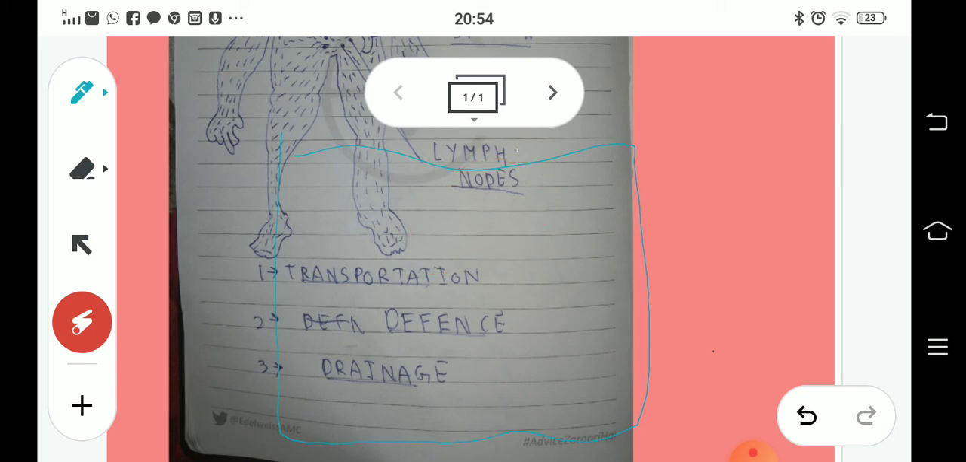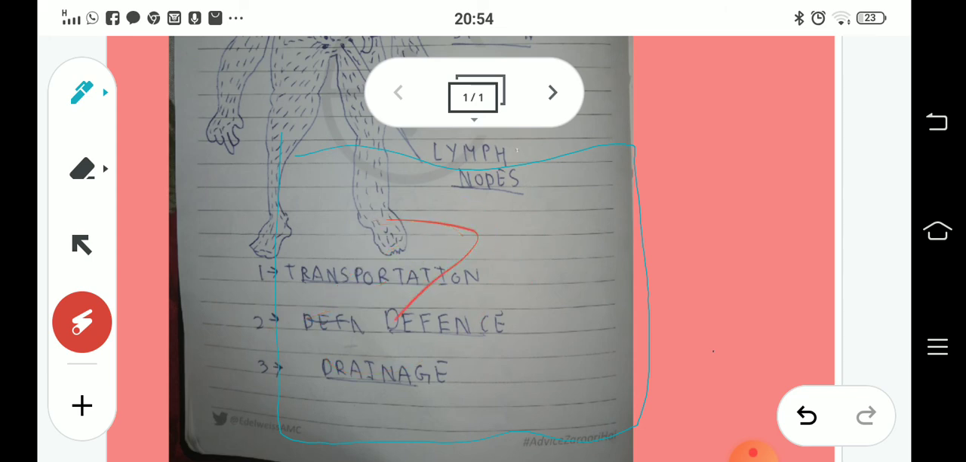Drainage. Lymph drains excess tissue fluid from the intercellular spaces back to the blood, and intercellular spaces are basically spaces surrounded by the cells in most of the tissues.